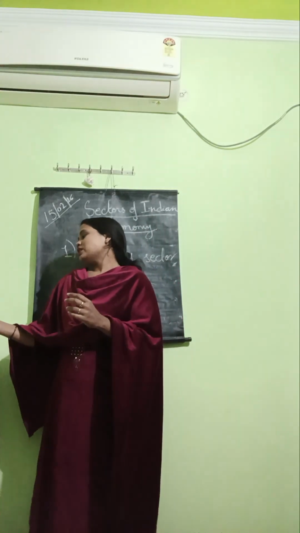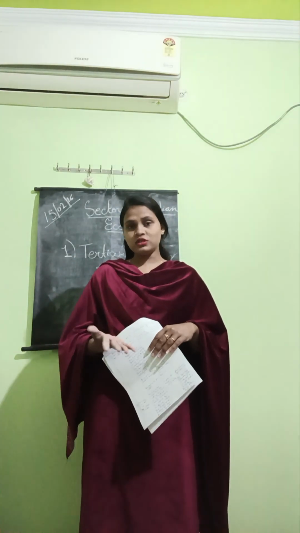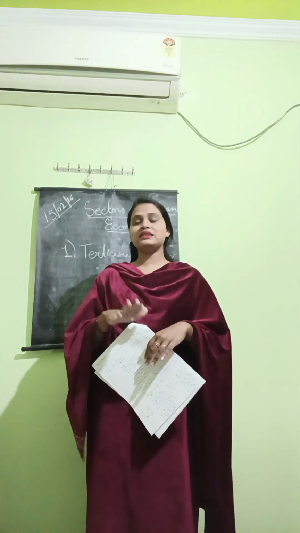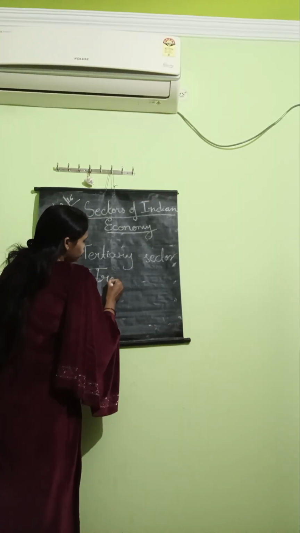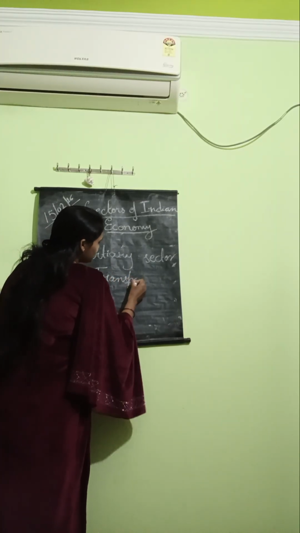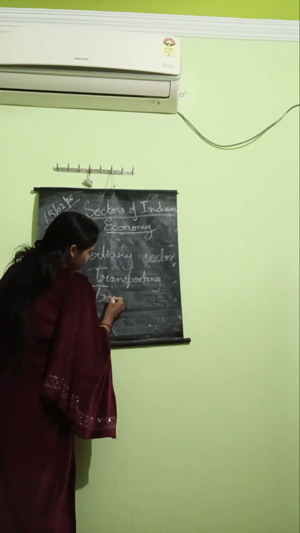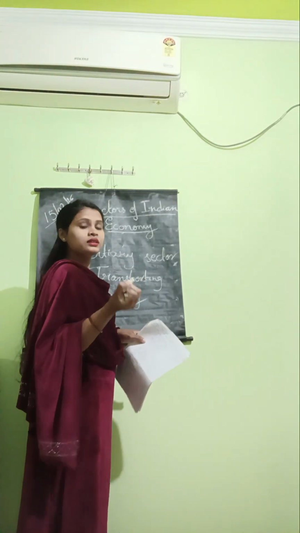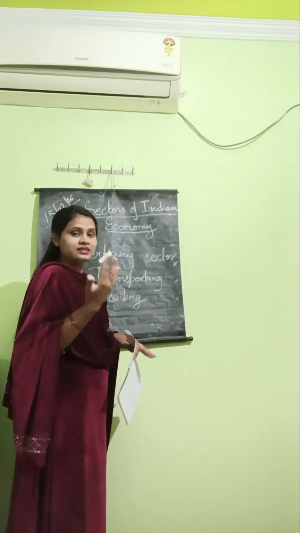So what is the tertiary sector? The tertiary sector is the sector where services are produced rather than goods. It supports the primary sector and secondary sector. For example, transport, through transporting goods from one place to another. Trading activities like wholesale and retail sellers. What do these sellers do? They help in selling the goods and services that are produced by the secondary sector.